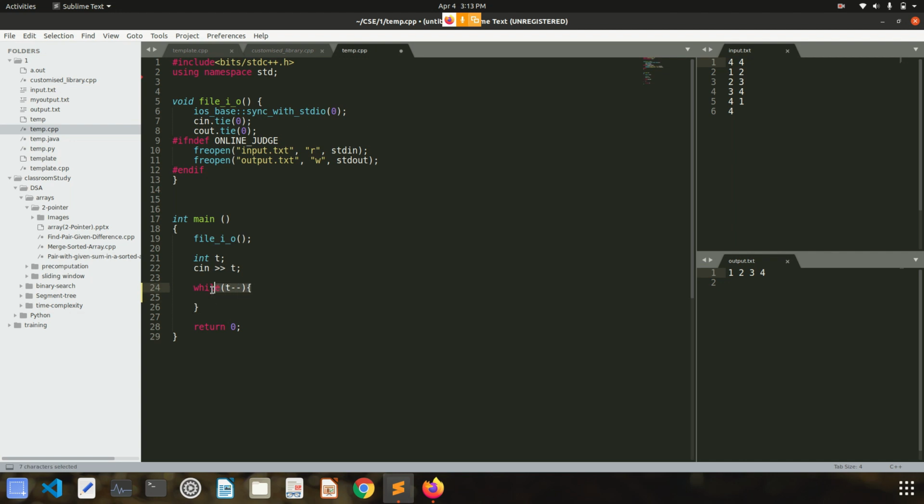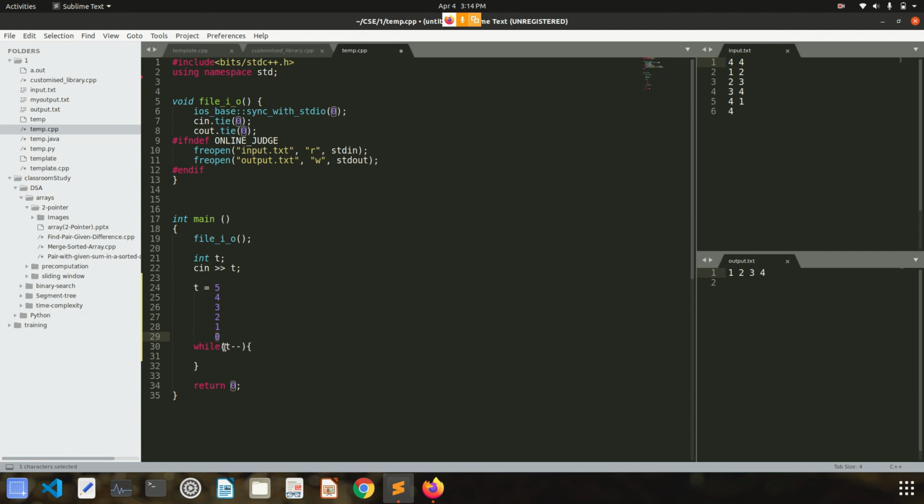If anyone doesn't understand what this while loop is going to do, I'll write it out. Initially, let's suppose t is equal to 5, right? So whenever this statement is executed, my t value will reduce. The first time this line is executed, my t will reduce to 4, right? After that, it will keep decrementing: 3, then 2, then 1, then when the value of t will be 0. In C++, 0 is treated as false.